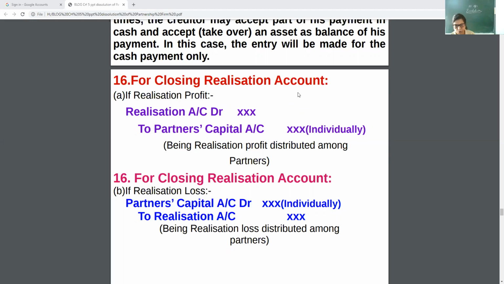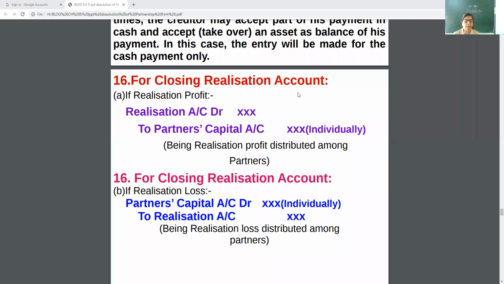Now I am giving you one example. Say at the time of wind up, the firm has a profit of rupees 10,000 and two partners are there, A and B. What will be the general entry? Now in this case, the profit sharing ratio is not given. So what to do? The Partnership Act 1932 says that if there is no profit sharing ratio, divide equally, whether they are dissolving the firm.